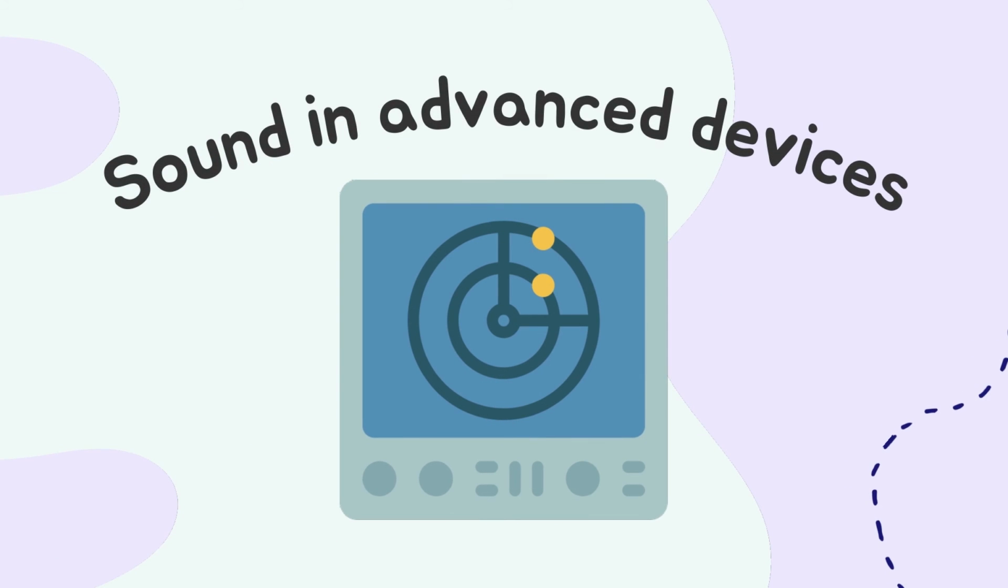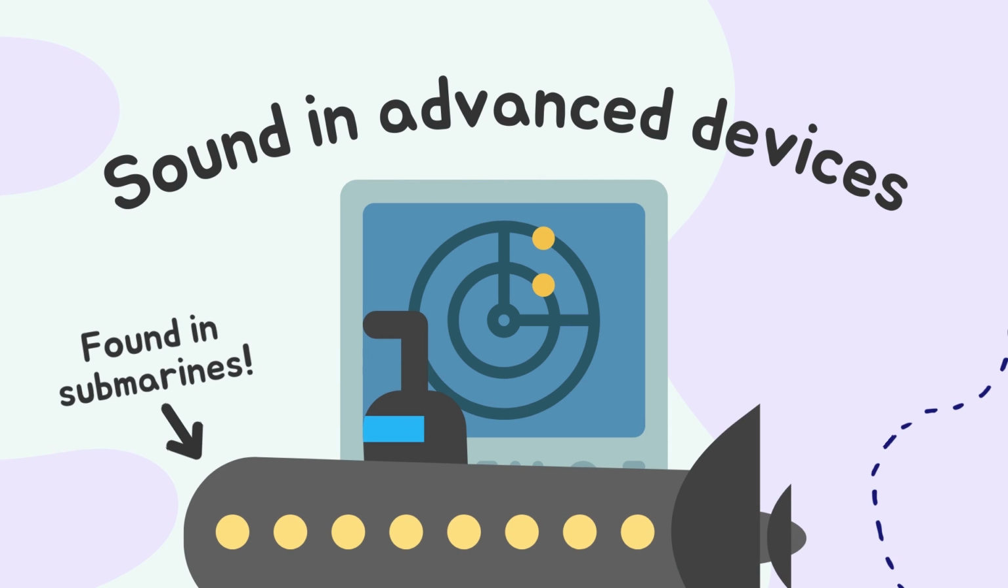Sound can be used in many cool things, such as navigation. Sound is used to measure the depth of oceans. There is a device called the sonar that sends sound waves and determines the amount of time taken for an echo to be heard. If it takes too long to hear an echo, it means the ocean is deep. If the echo is heard quickly, it means the ocean has less depth. Sonar can be found in submarines.